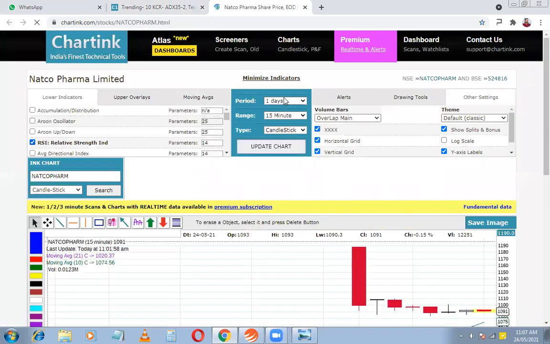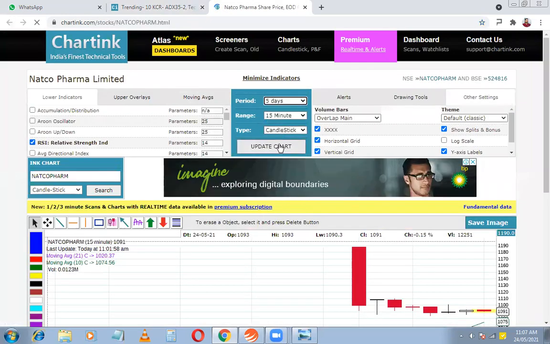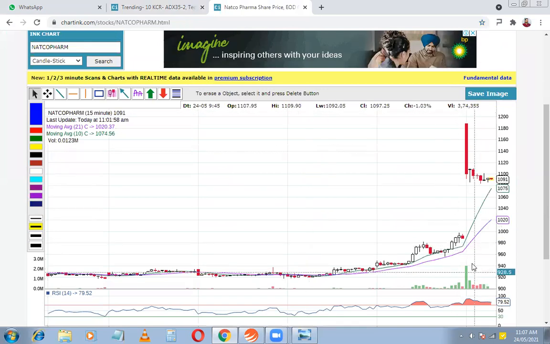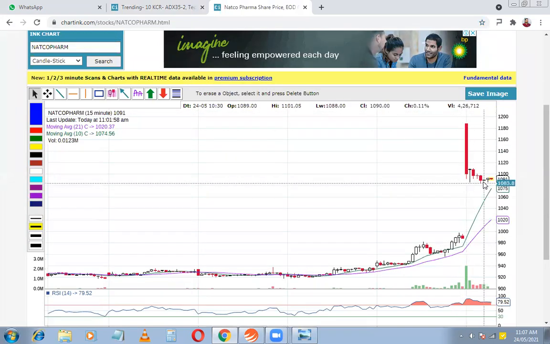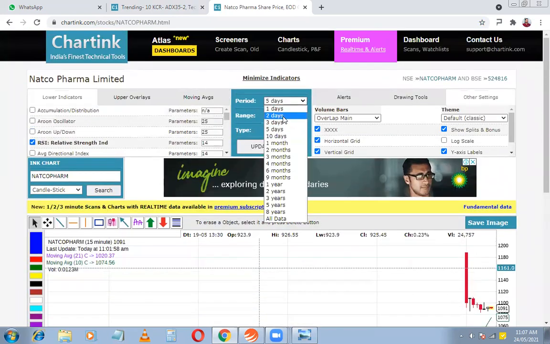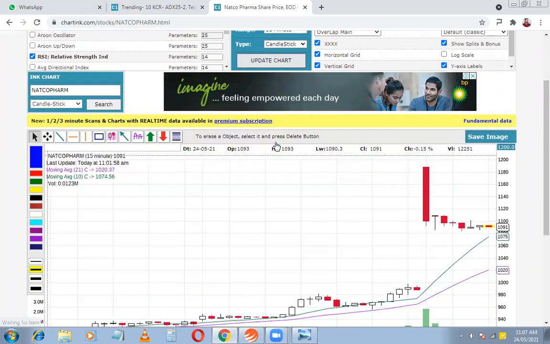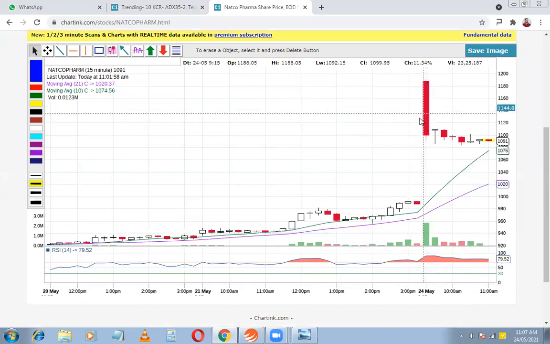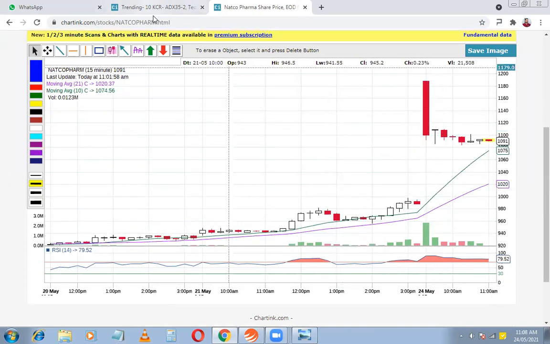You go to Natco Pharma. You're going to check 5 days, 15-minute chart. Okay, so you see high sharp movement and it's fallen down. Now this is not going to be our ideal movement. And you can also check it in 2 days, because this is at 11 a.m. So you'll get a fair idea of how the stock is going.